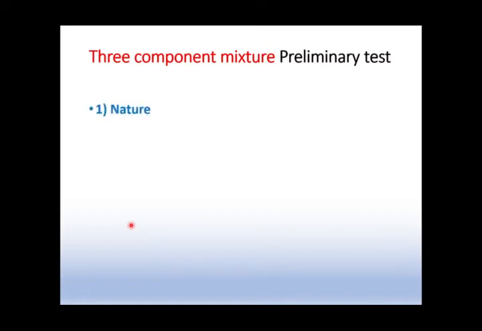First is nature. You need to find out whether the compound or mixture is solid, which we can just write down as solid, or liquid, or even if you find that the mixture contains some solid part and liquid part, you just write down semi solid. Don't write down liquid solid or solid liquid. Just write down semi solid. So this is how we determine the nature. This part is not that critical, and we are not getting much information from the nature. The next preliminary tests are very important.